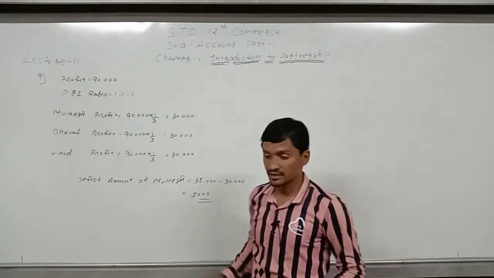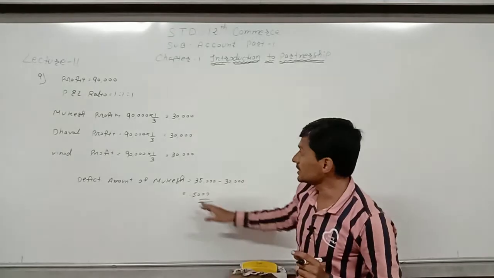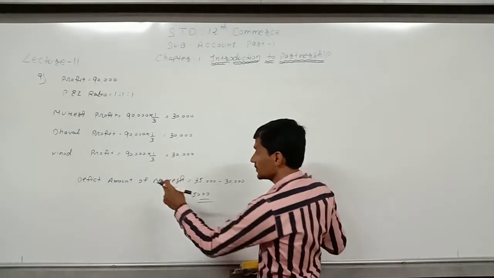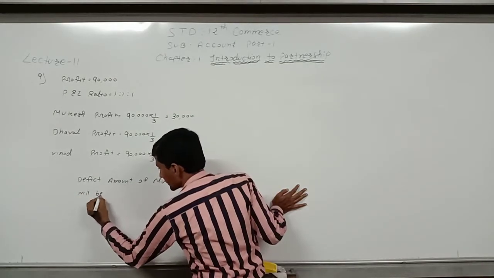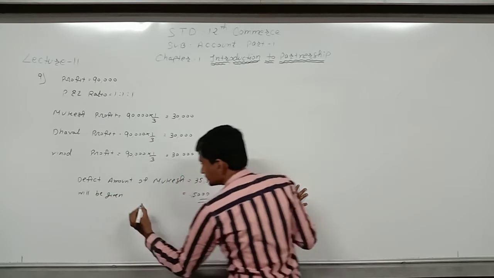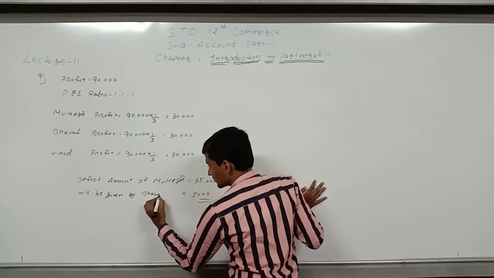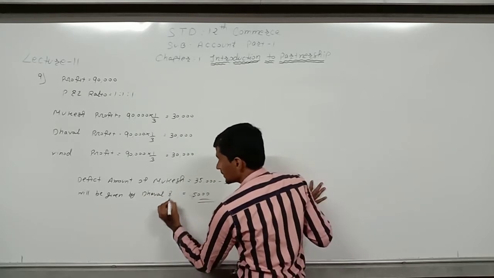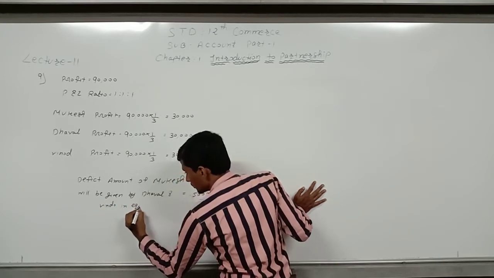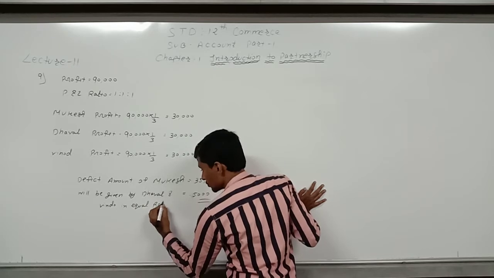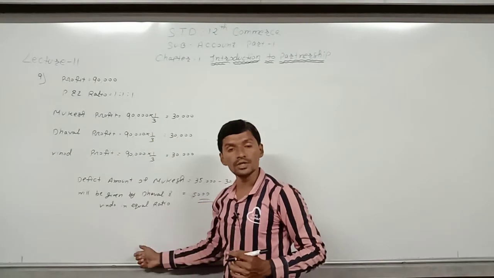So the deficit amount of Mukesh will be given by Dhaval and Vinod in equal proportion or equal ratio.